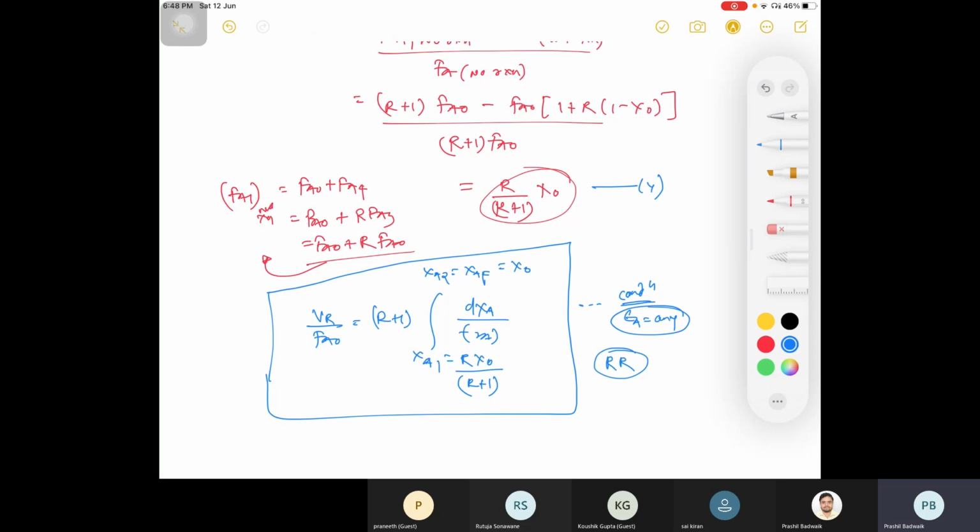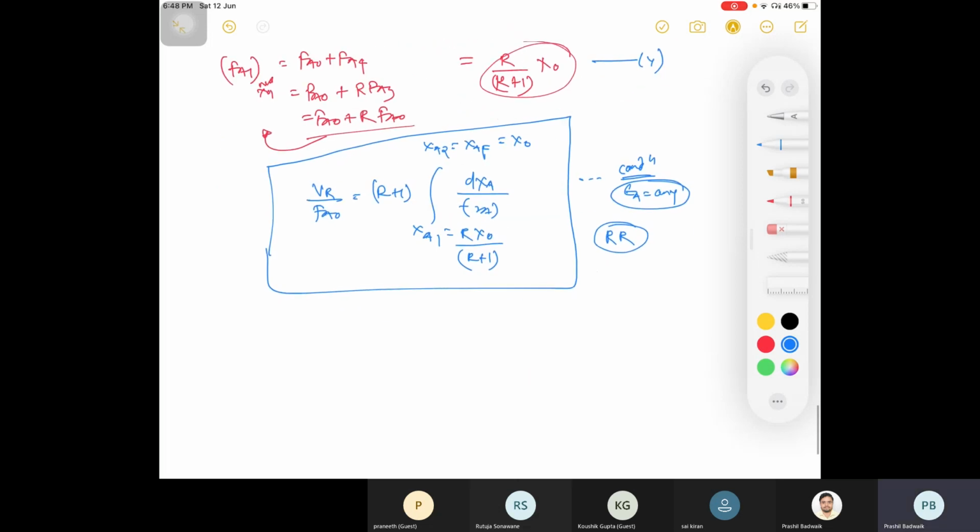Are you done with this? Should I move? Okay, you would have found this equation as the design equation, right? But this is how it was derived. Now, please write two conditions there. One is R equal to 0 and the other is R equal to infinite. Please divide this into two branches and write R equal to 0 and R equal to infinite.